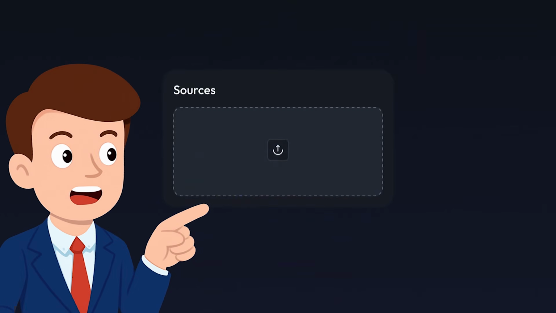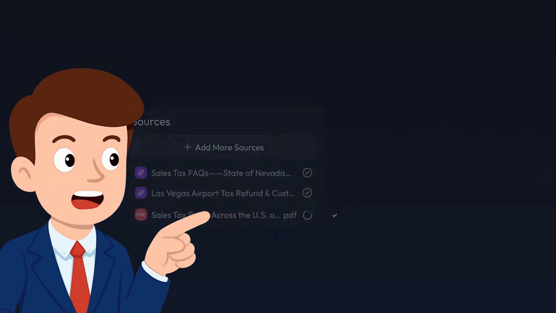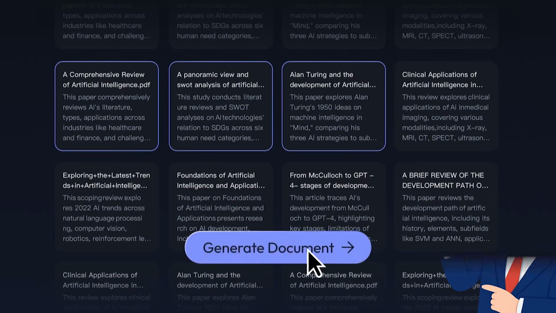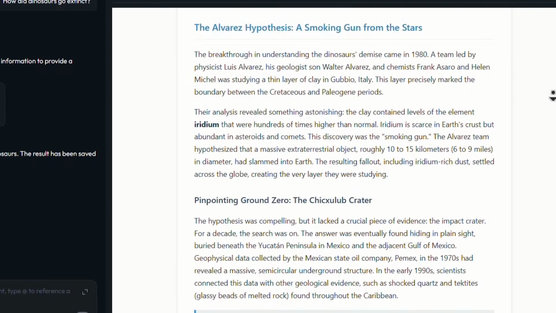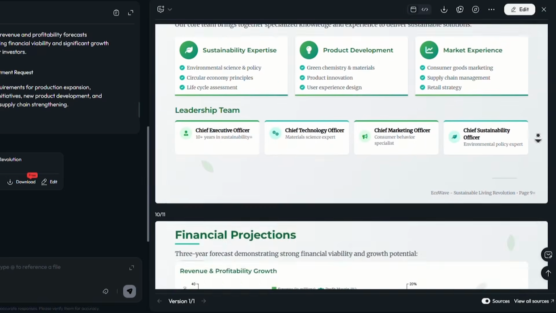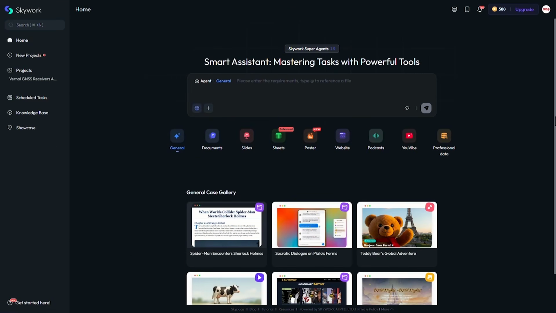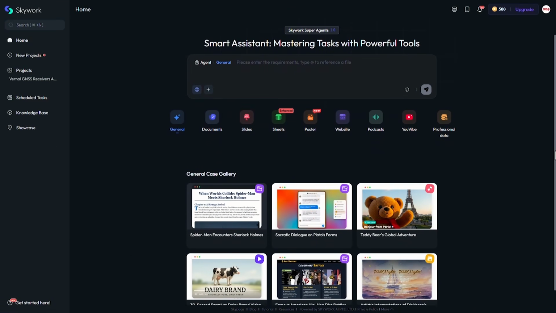A tool that does all these things, and even more, inside one unified environment. It's called Skywork, a multimodal AI workspace that creates everything you need in one place. Text, slides, websites, images, videos, music, spreadsheets, and data analysis. Everything. Today I'm going to build a complete project entirely inside Skywork, without using any other tool.